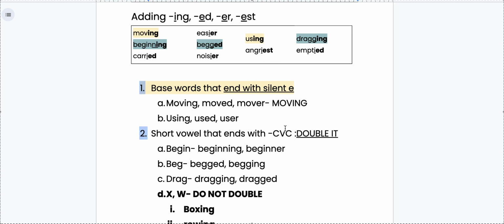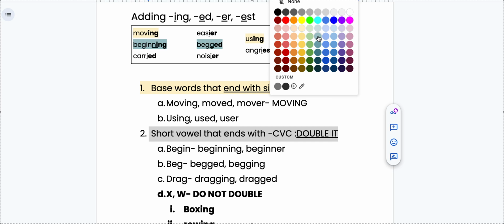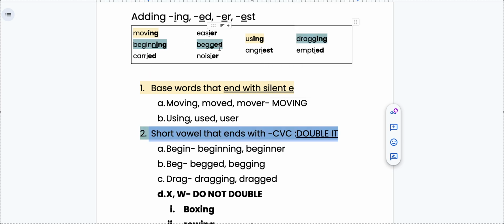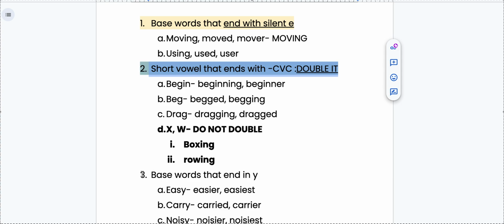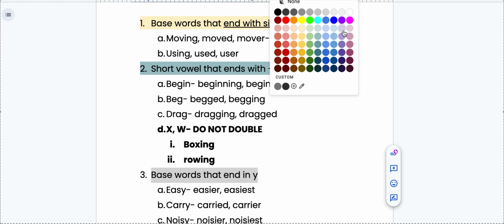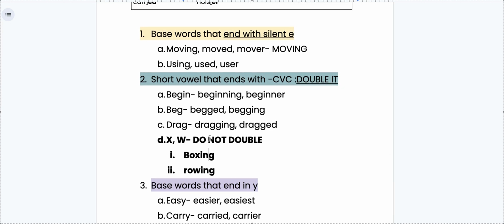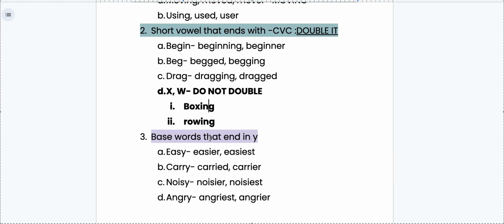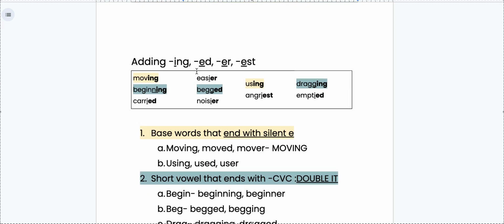Then we talked about our short vowel sounds that are towards the end of our word and how we double the final consonant. That's like in the word beginning, begged, and dragging. And then the last type of word we talked about were base words that ended in Y. Base words that ended in Y, we dropped the Y, we added an I, and then we added our vowel suffix. So that was for the word easier.